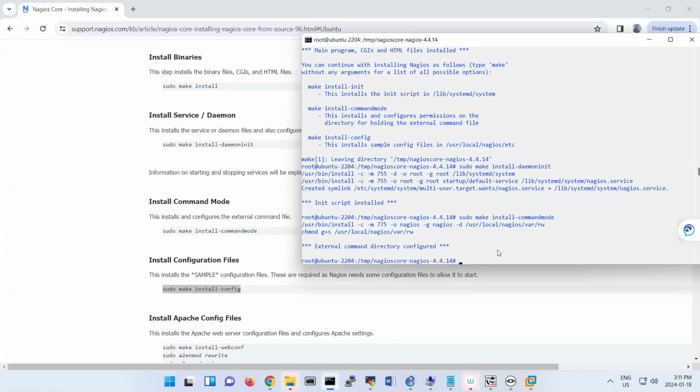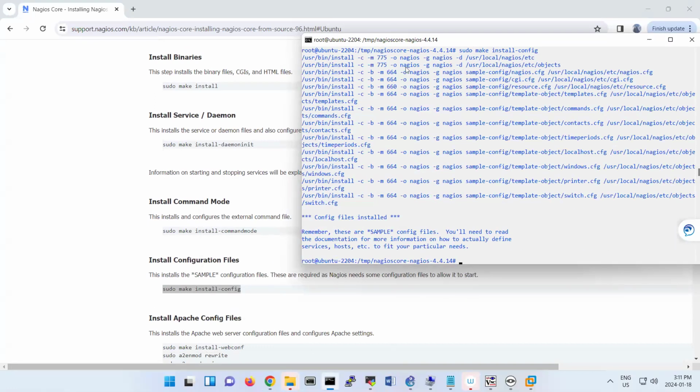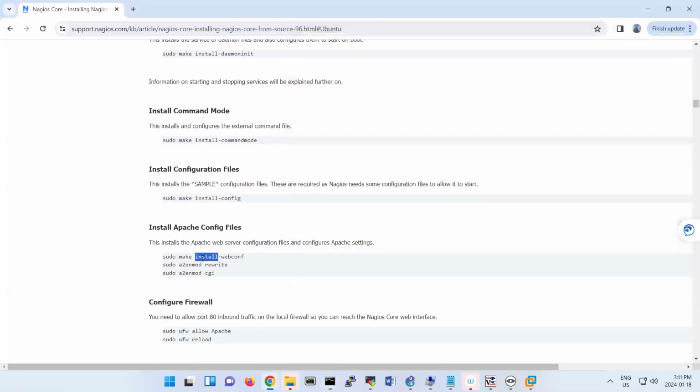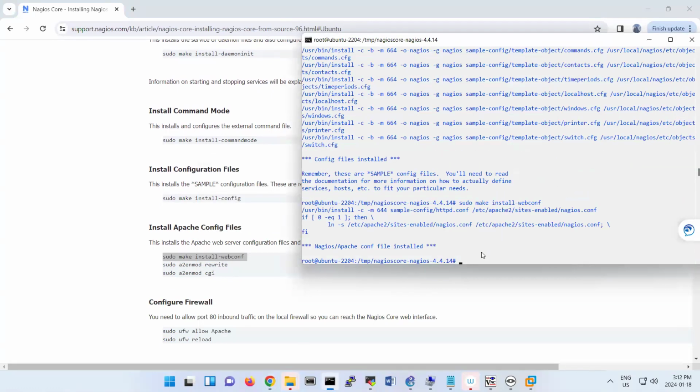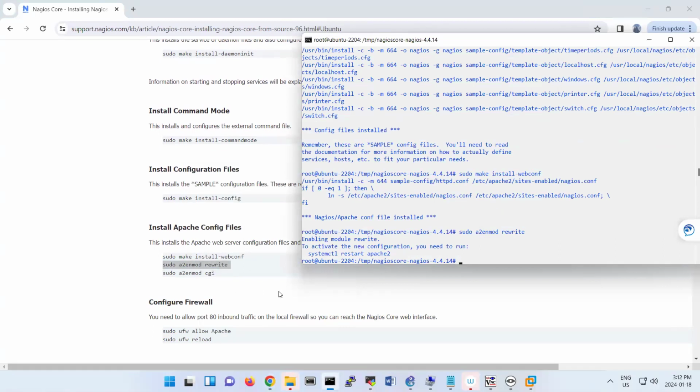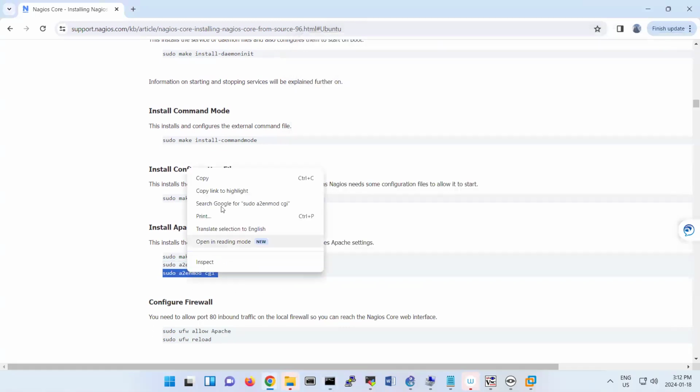By default, it doesn't have a configuration file, so you install the sample configuration file. And then install the Apache config file, and then enable the rewrite module and enable the CGI module.